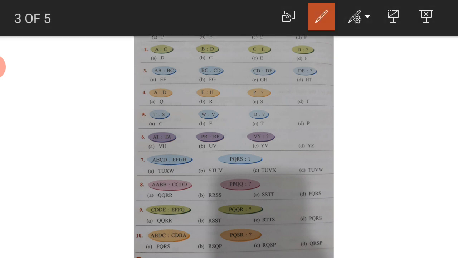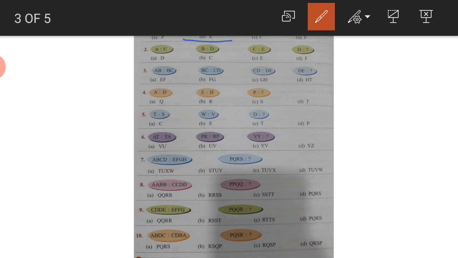So the correct option of the first is B, E. Now look at the second question. A is to C, B is to D, C is to E, and D is to ?. You can see only one letter is skipped between two. A, they have skipped B, then they have written C.